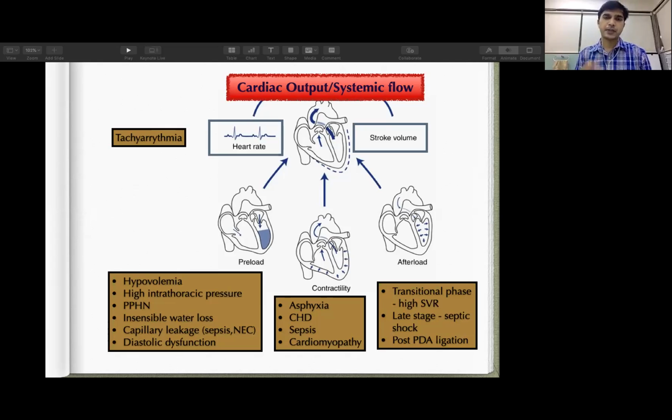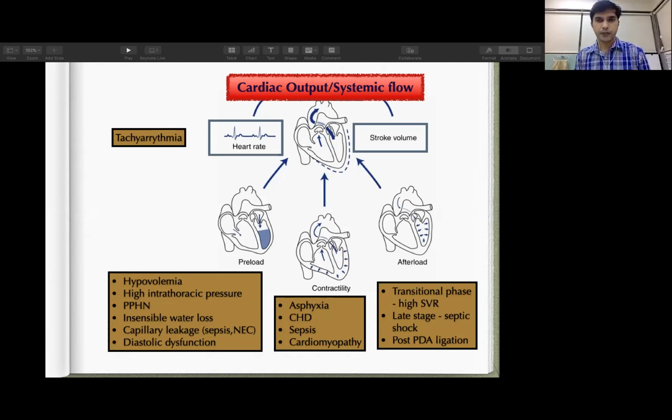So our management protocol will be on the basis of improving your preload rather than using inotropes or some other medicines. Similarly, if your contractility of heart is poor and it is making your cardiac output low, then the underlying pathology can be like asphyxia, congenital heart disease, sepsis-induced myocardial dysfunction, or some cardiomyopathy.